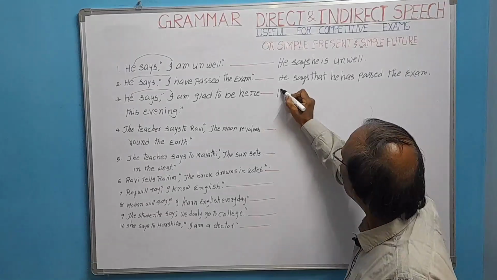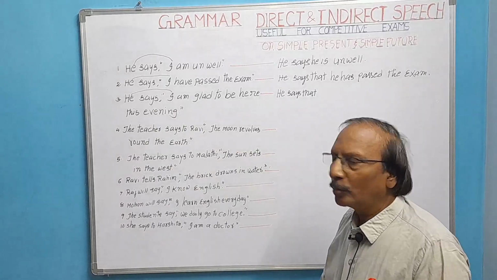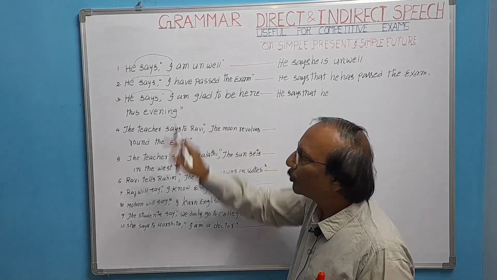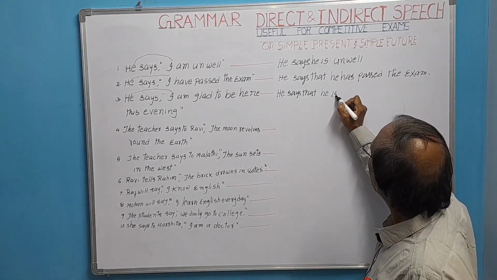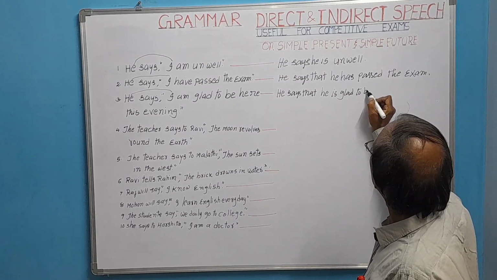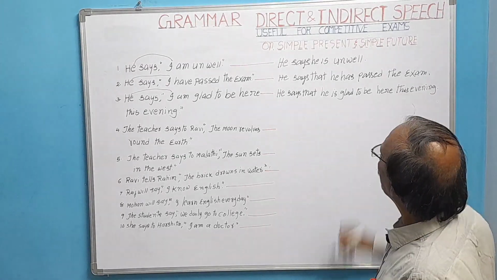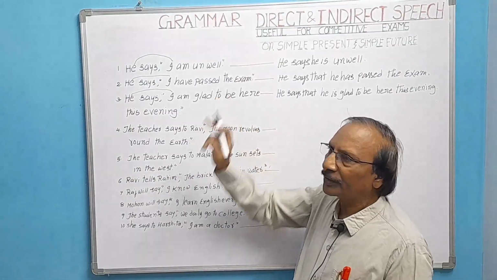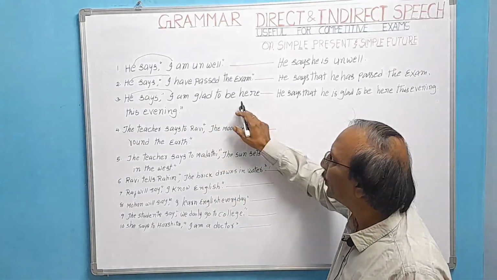He says that I refers to he, that is why we write he only. He says that he, for I in simple present, am comes. Here for simple present, he is comes. He is glad to be here this evening. Look here, he says that he is glad to be here this evening. Here the time sense is followed. There is no more gap in the time sense. We write as it is.